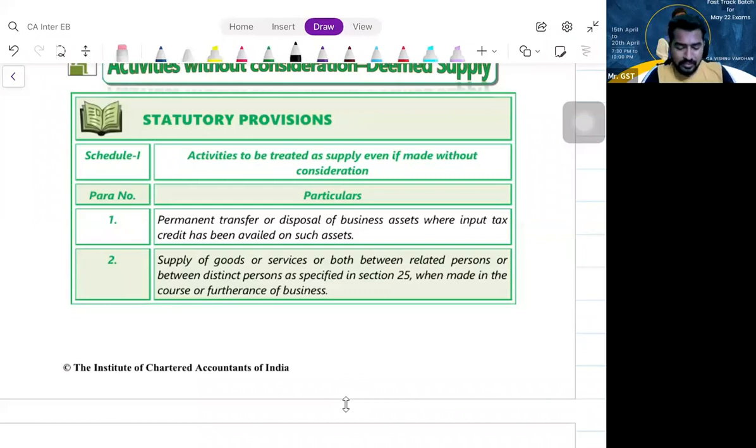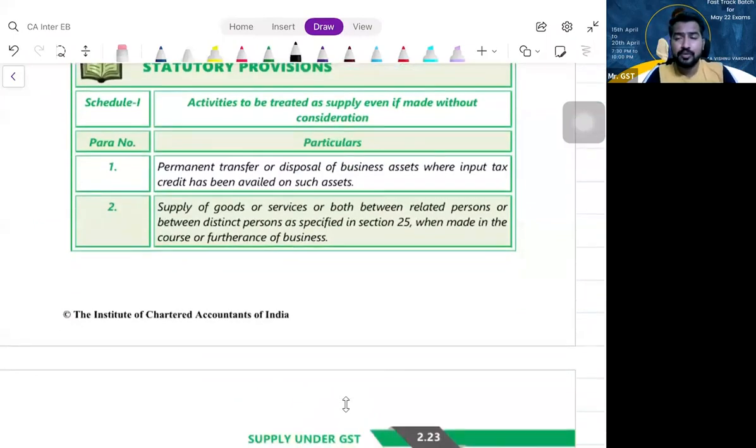Next, what is the second para? Para number 2. Supply made to related person or distinct person under section 25. Supply made to a related person or distinct person under section 25 without consideration in the course or furtherance of business is a supply. You remember what is distinct person meaning?